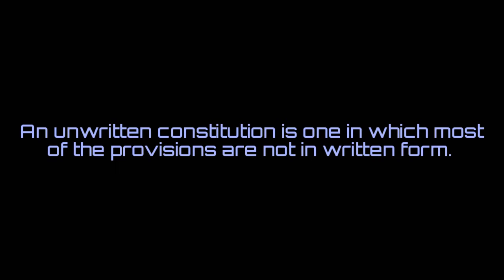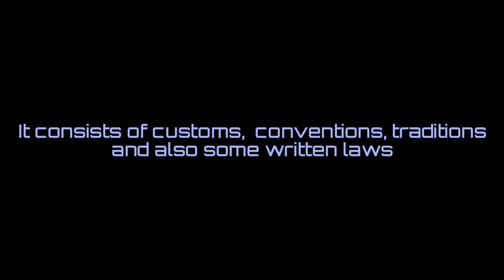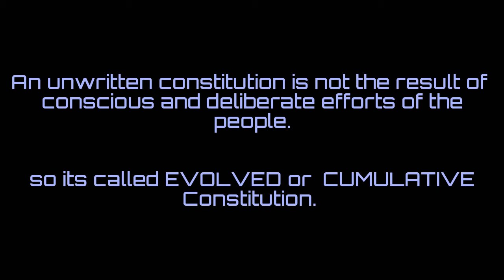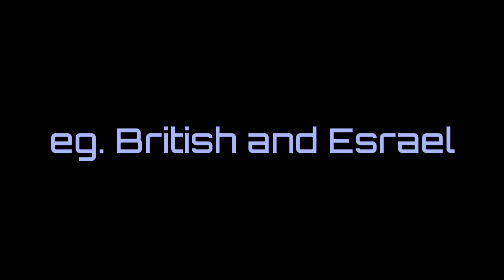Unwritten and evolved constitution. An unwritten constitution is one in which most of the provisions are not in written form. It is not enacted by a representative body. It consists of customs, conventions, traditions, and also some written laws. An unwritten constitution is not the result of conscious and deliberate efforts of the people, so it is called as evolved or cumulative constitution. British Constitution and Israel Constitution are the examples of unwritten constitution.